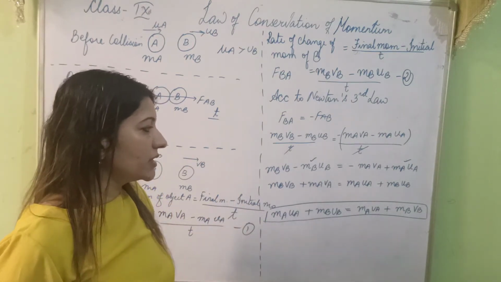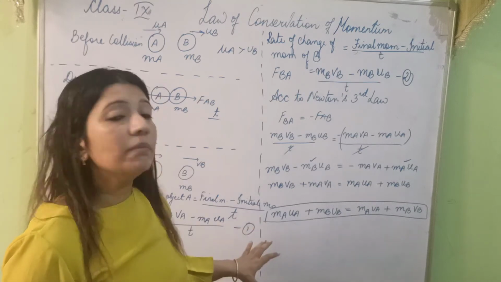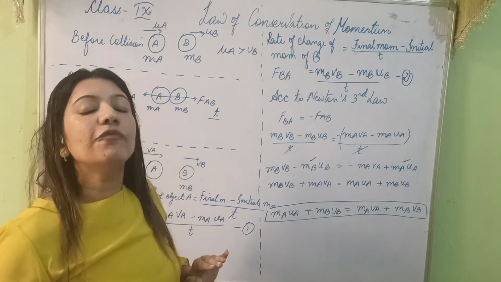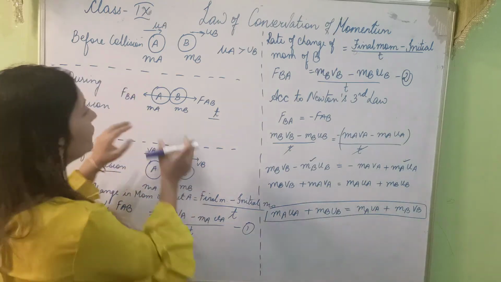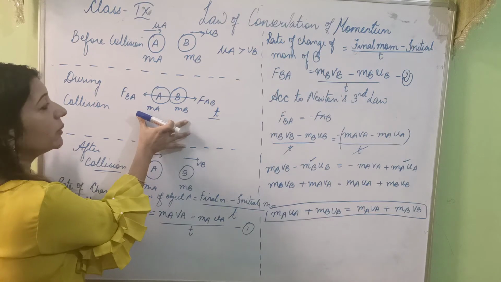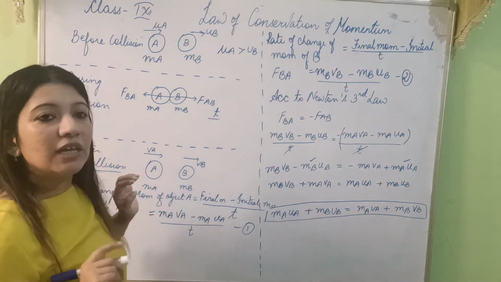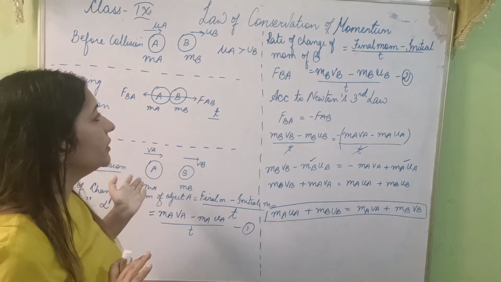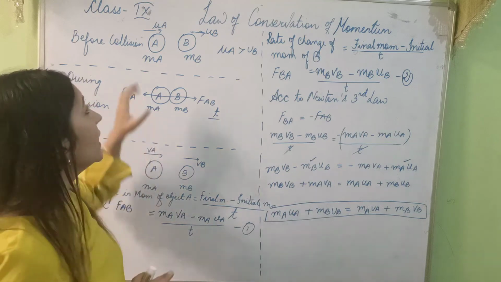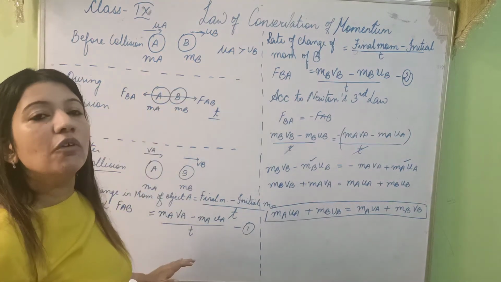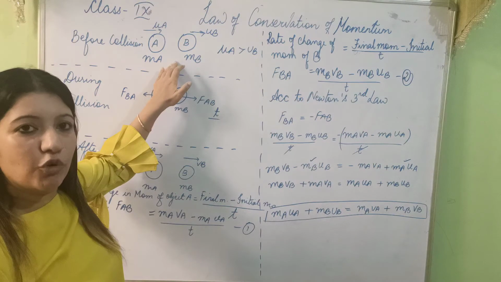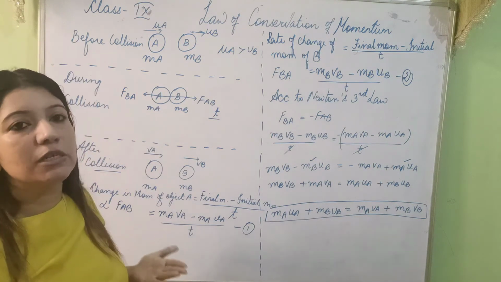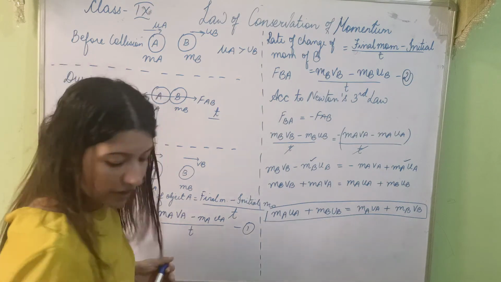According to law of conservation of momentum, the momentum of the system remains conserved if no external force acts on it. ये जो हमने force लिया, that is internal force between the objects. If no external force acts on the system, then the momentum remains conserved. Initial momentum is equal to final momentum. Initial momentum before collision is equal to final momentum after the collision, or the momentum of the system remains conserved. I'll write out the definition for you.